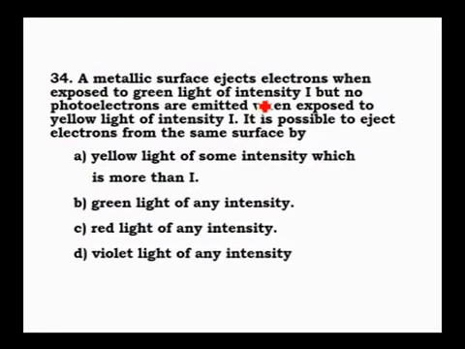Then, a metallic surface ejects electrons when exposed to green light of intensity I, but no photoelectrons are emitted when exposed to yellow light of intensity I. It is possible to eject electrons from the surface by which light? Use the concept taught. Increasing order of wavelength. When green light is incident, electrons are emitted. Yellow light does not emit, which means orange and red also will not. What is left is violet, indigo, blue. So the option is that it may be violet light of any intensity. Therefore the fourth option is correct.